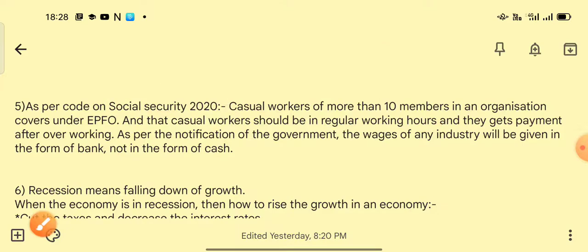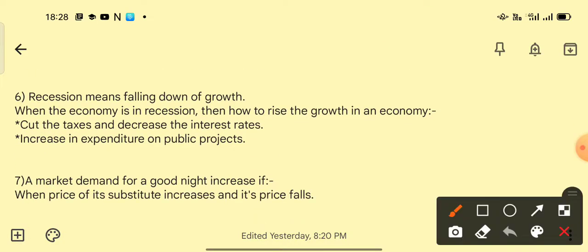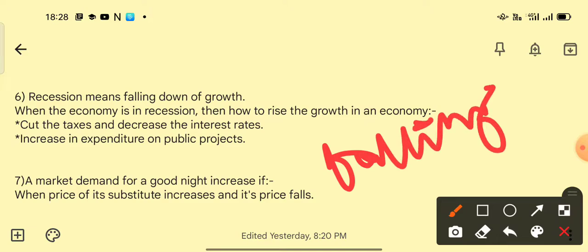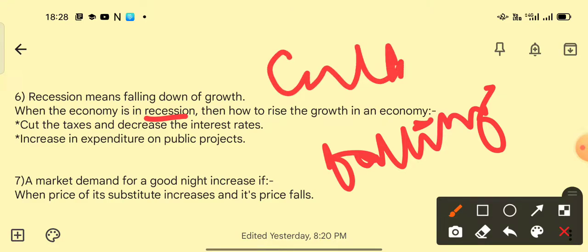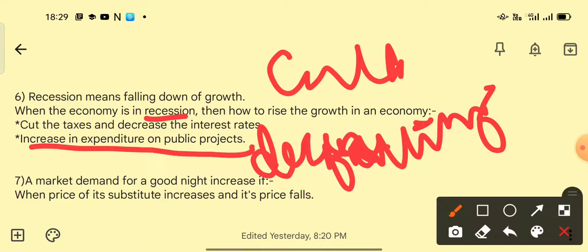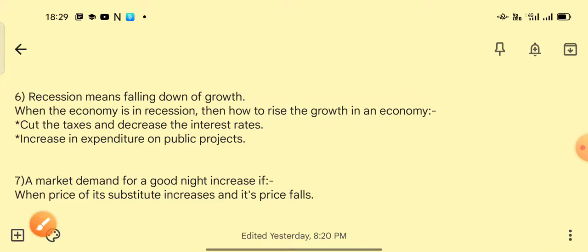And coming to the sixth question, recession. As we all know, this is a basic term of economics. Recession means a falling of growth, completely falling, a negative growth rate. So when an economy is in recession, how can growth be raised? The answer is by cutting taxes and decreasing interest rates. This is one way to raise growth when the economy falls into recession. Another is that we have to increase expenditure on public projects.